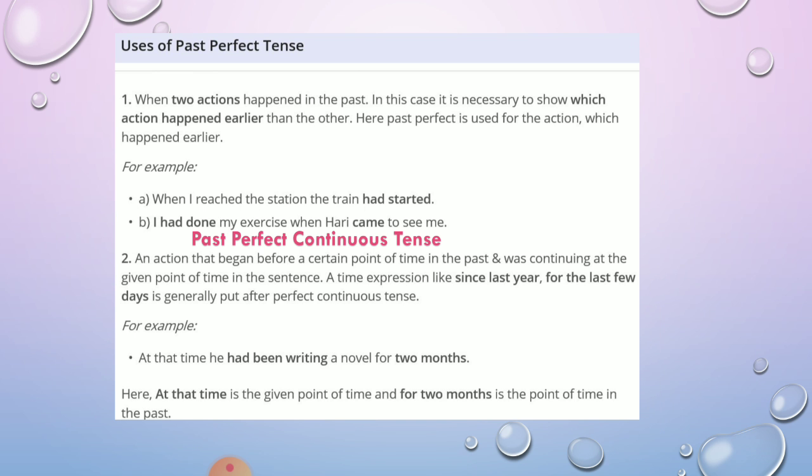Like: at that time, he had been writing a novel for 2 months, or he came home after midnight. He had been attending a friend's wedding, or he had been performing well before he came down with typhoid. So here the ongoing action has been depicted by the past perfect continuous tense in the past. So that is all about the past perfect continuous tense and the whole of the past tense.